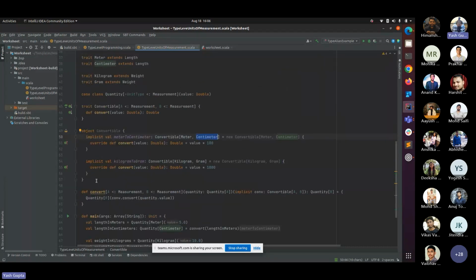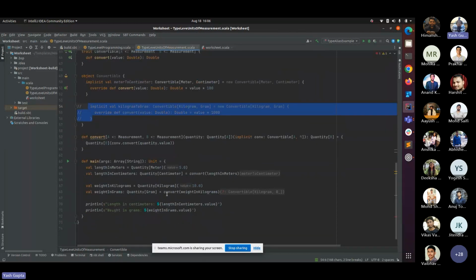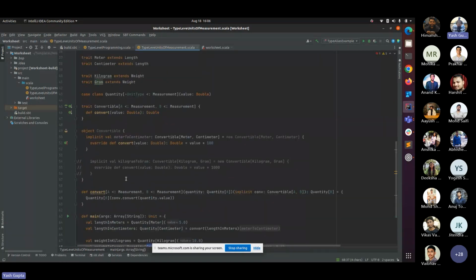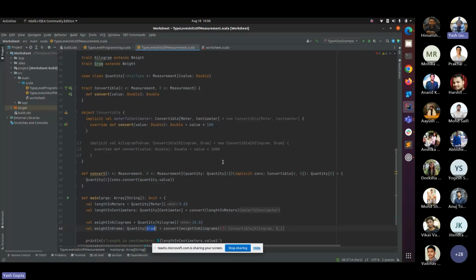What will I do if I simply comment out this implicit? As you can see, this line will not compile. Why? Because it wants to find the implicit for the trait kilogram and gram, and we don't have any implicit for this kind of trait, right or wrong?